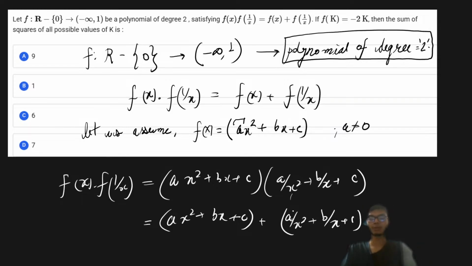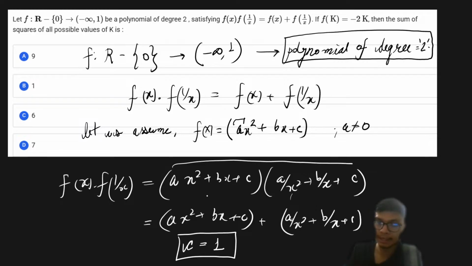So from this expression, if we try to simplify, we'll get an important relation, that is our constant part c is going to be equal to 1. What you can always do, you can multiply this part, equate it, and simplify, and you will get that c should be equal to 1. And I will also get one more piece of information, that is a should be equal to plus or minus 1.